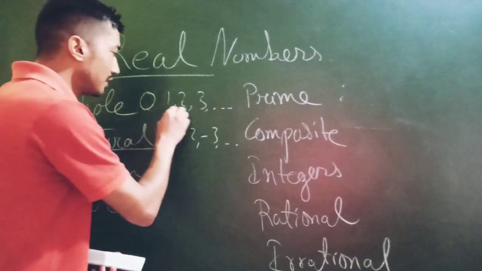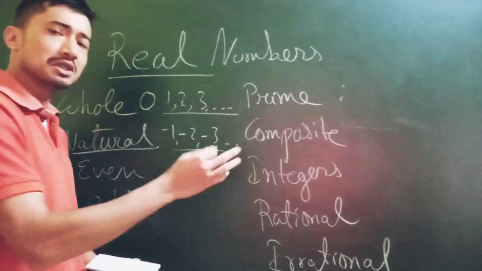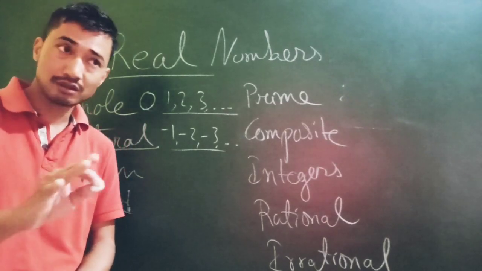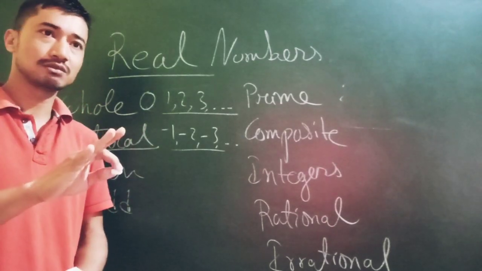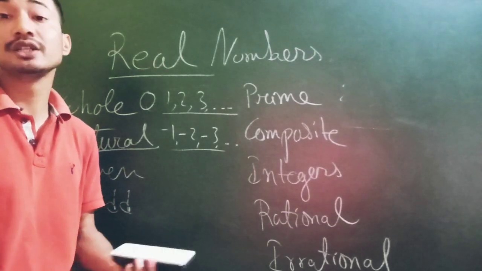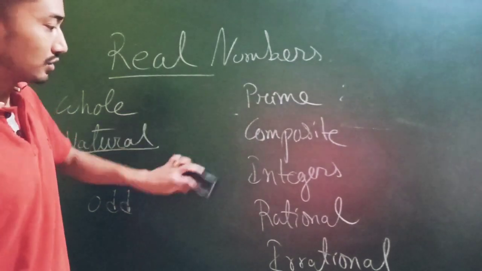So in this group of numbers, integers, 1, 2, 3, 4 are called positive integers. -1, -2, -3 are called negative integers. What about 0? 0 is neither a positive integer nor a negative integer. 0 is an integer only. It's not classified as positive or negative. We would call it neutral. It wants to be in peace, so let it be in peace.